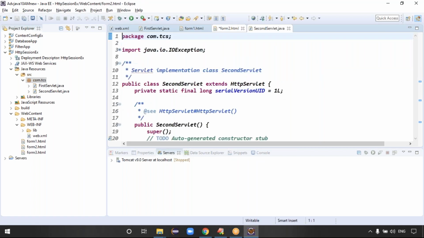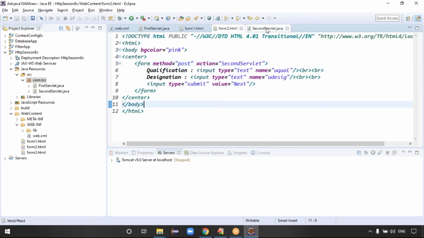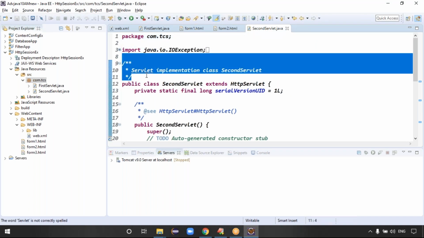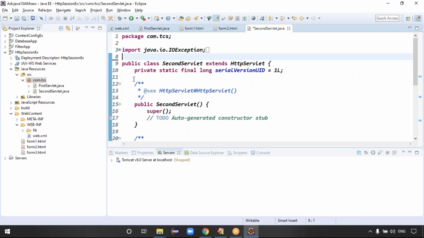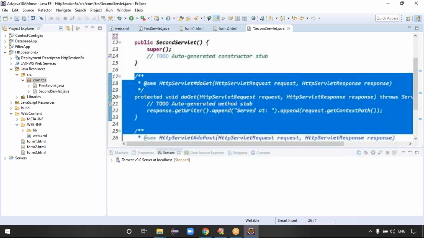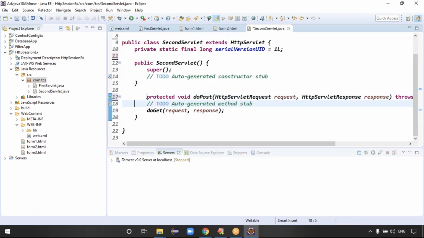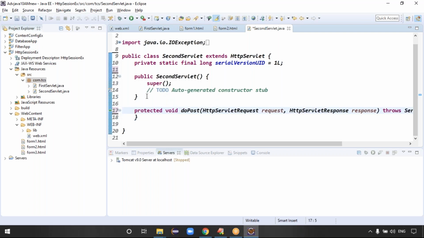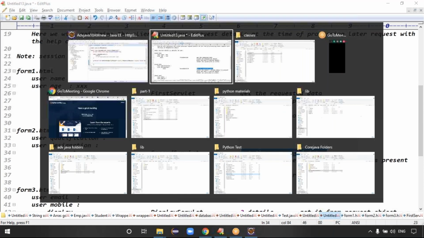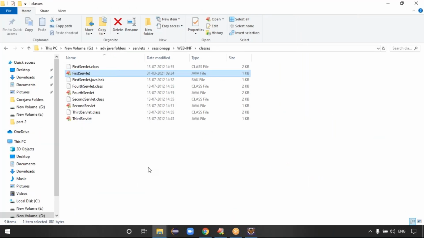When she enters the second details, now what do I have to get? Already the first details are there in my session object, right? Yes or no? Then she entered the second details and clicked the next button. Then the second details come to the server side. When the second details come to the server side, what will we do? Tell me here, what will we do now? Again get the second form data, right? Yes, again get the second form data.